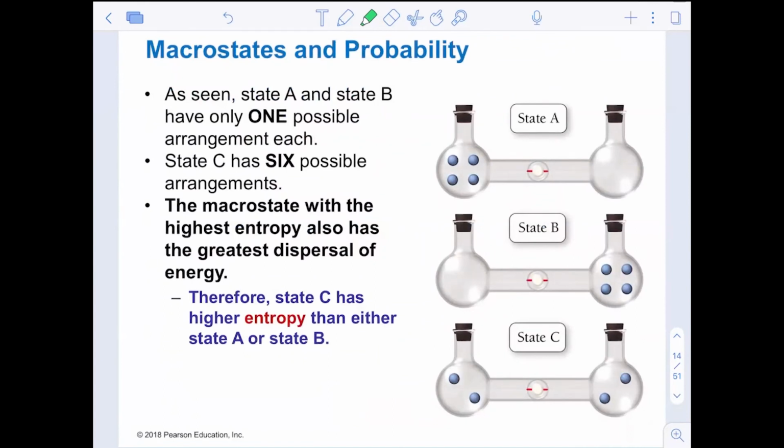State A and state B have only one possible arrangement because there's 4 atoms, they're taking up all 4 positions, all 4 quadrants, and they're set in stone. State C has 6 options. And so state C is the macrostate with the highest entropy and also has the greatest dispersal of the energy. Therefore, C has the higher entropy than A or B. And that's what we're going to try and deal with in molecules.